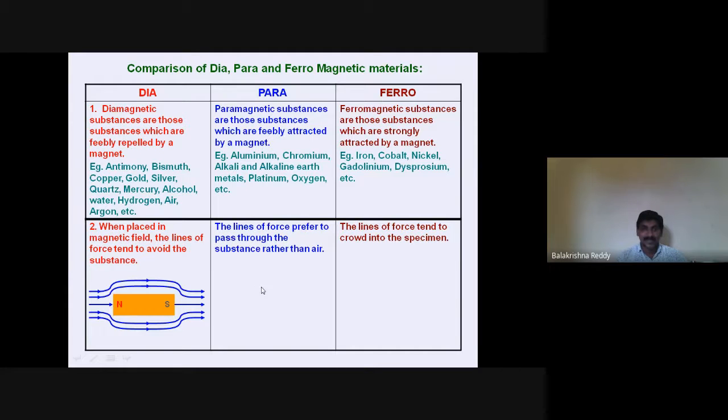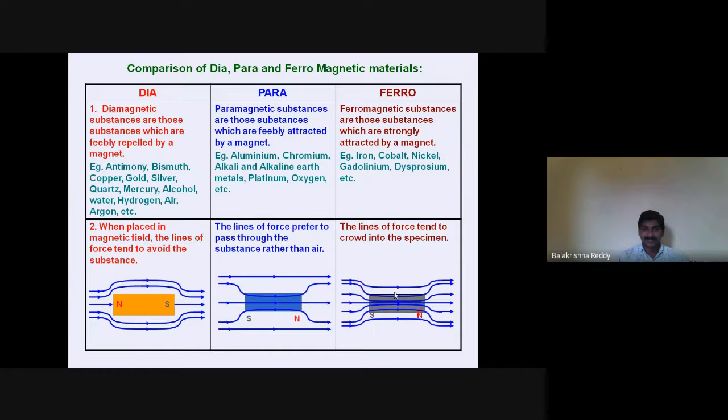But coming to paramagnetic material, the lines of force prefer to pass through the substance, though a very small number of lines. Coming to ferromagnetic substances, a larger number of lines can pass through the material. This is the way we can understand the behavior of ferro, para, and diamagnetic substances.